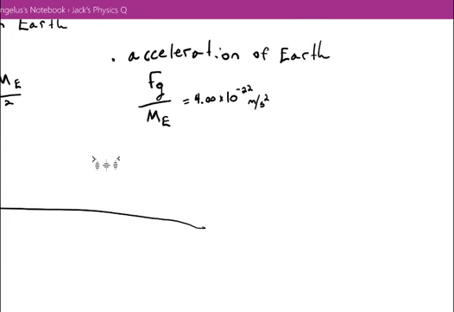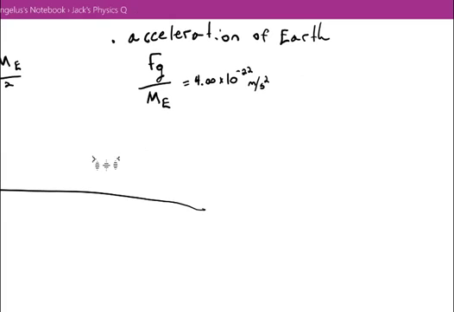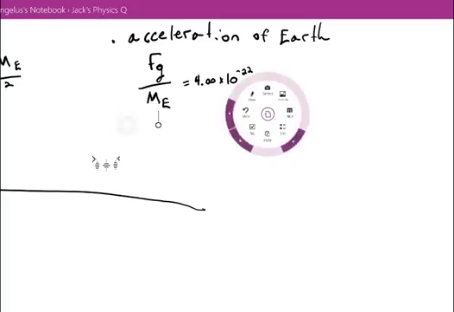The interesting thing happens when we try to find what the acceleration of the Earth is due to the moose. Now remember, the moose is exerting the same magnitude force on the Earth. However, the Earth is way more massive. And so in this case, the acceleration of the Earth is 4 times 10 to the negative 22nd meters per second squared, and that is a very, very small number.